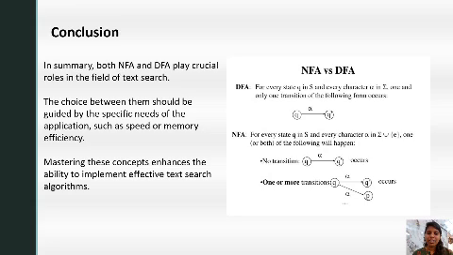NFA versus DFA. DFA: for every state Q in S and every character alpha in A, one and only one transition of the following form occurs. NFA: for every state Q in S and every character alpha, one or both of the following will happen. That is, no transition occurs, or one or more transitions will occur.